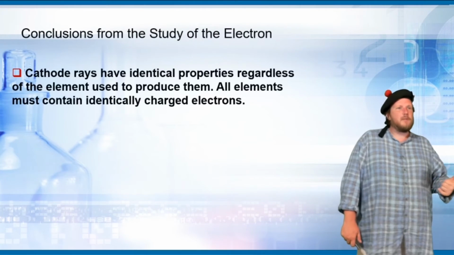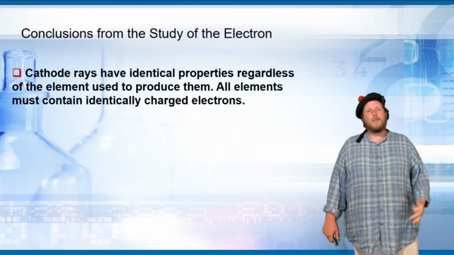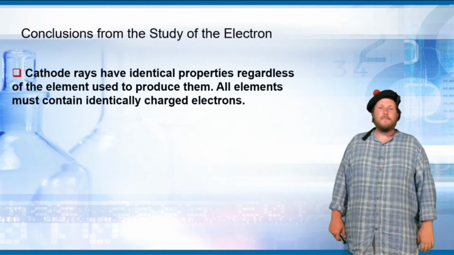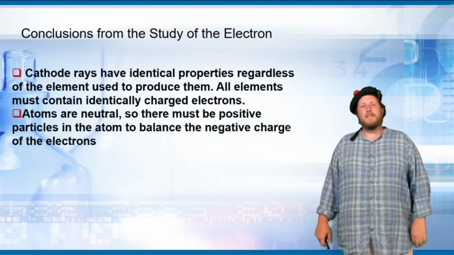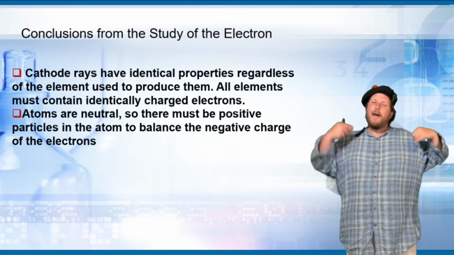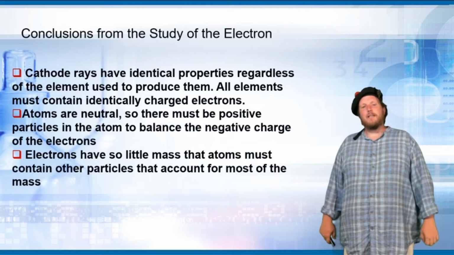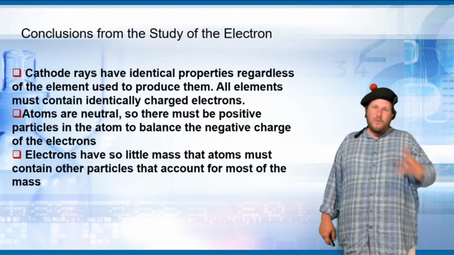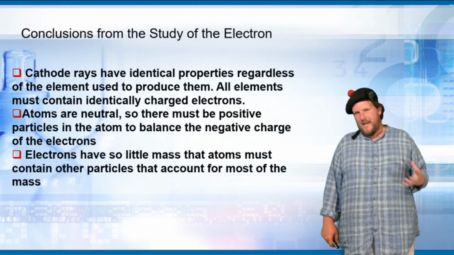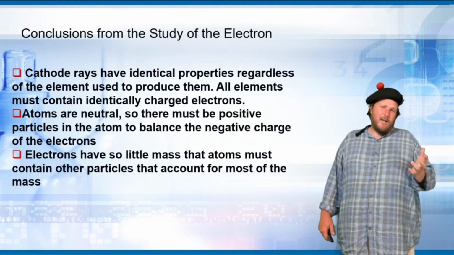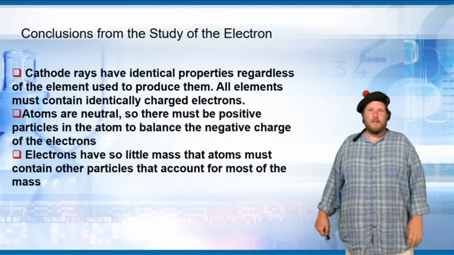So the conclusion from the study of the electron with J.J. Thomson: the cathode ray tubes have identical properties regardless of the element used to produce them. So electrons must be unique and present in all elements. Atoms are neutral, so you have to have a positive charge somewhere to balance that negative electron, and the electrons have so little mass that the atoms must contain other particles or something else to account for the mass. J.J. Thomson's theory was the dough, but we're going to find out that that's wrong.